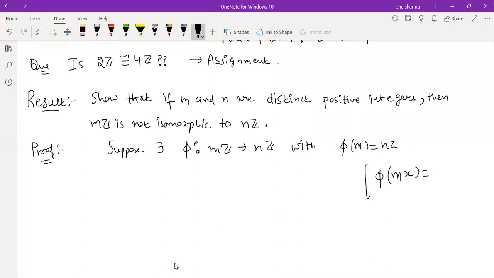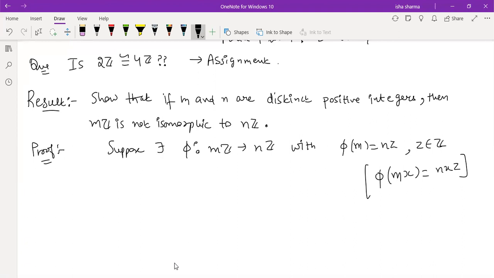It is simply going to the multiple of that number, n times z, where z is some integer. That will be the generalization of this map.